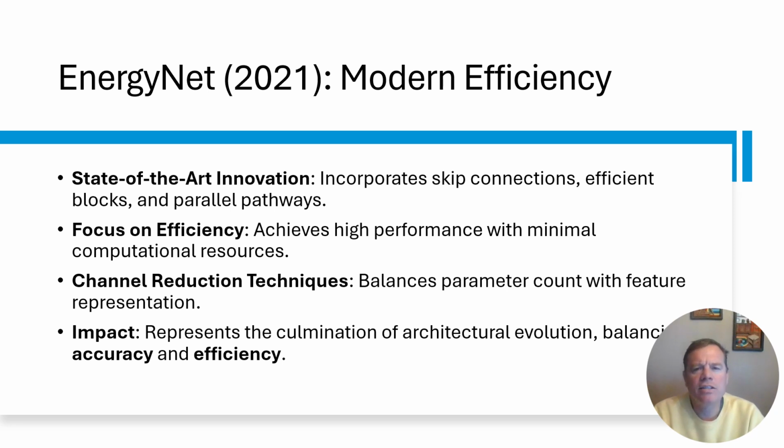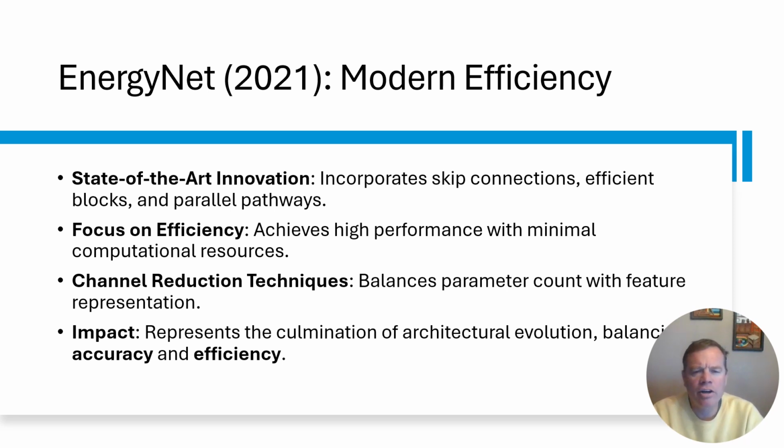EnergyNet represents the culmination of nearly a decade of architectural innovations, combining elements from earlier models while introducing its unique features. One of EnergyNet's key strengths is its efficient block design, which uses parallel pathways to process diverse feature streams simultaneously.